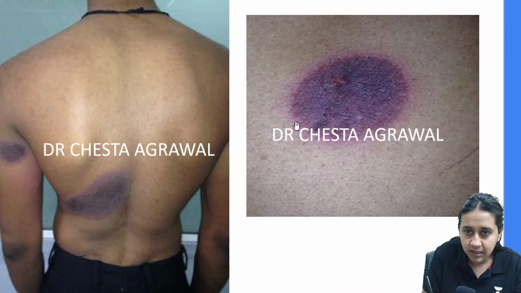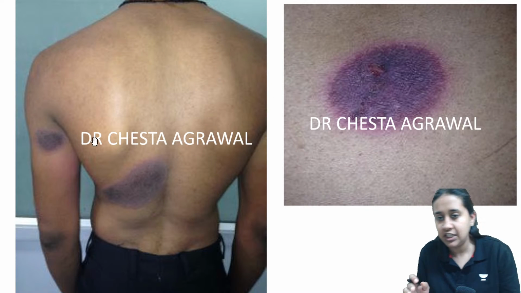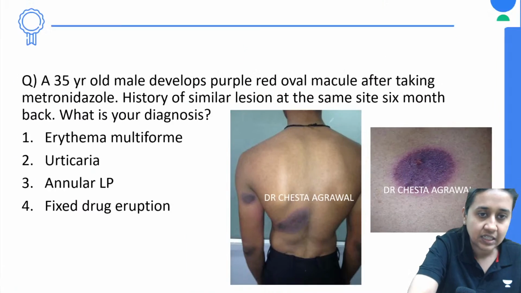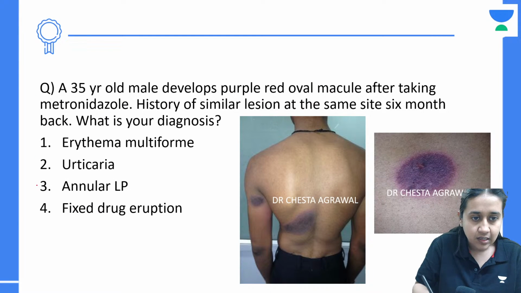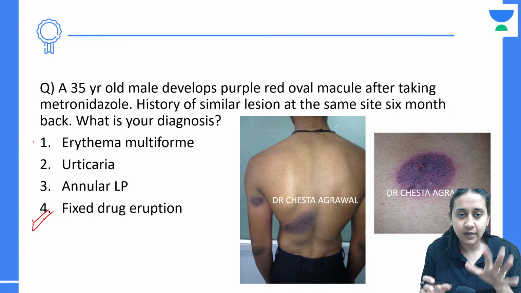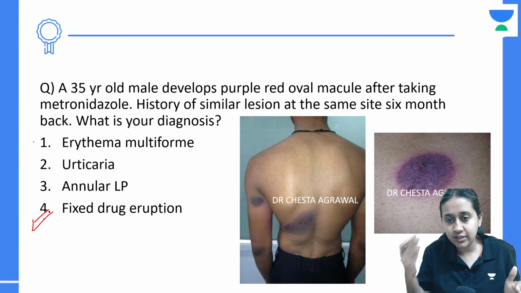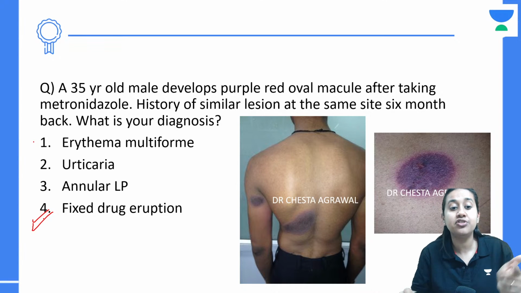You can see that there are purple lesions with erythematous margin. What is the correct answer? The answer here is fixed drug eruption. When a patient takes a drug, he develops these lesions. If the patient takes the same drug for the second time, he will develop the lesions on the same site.